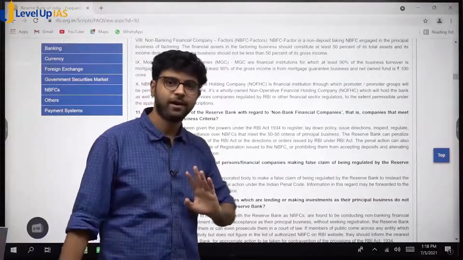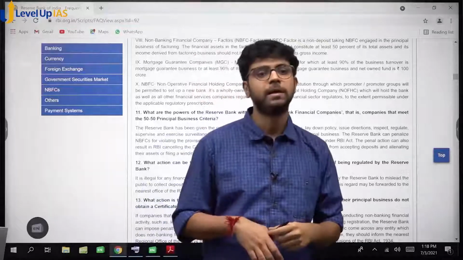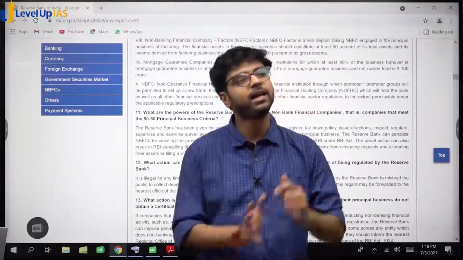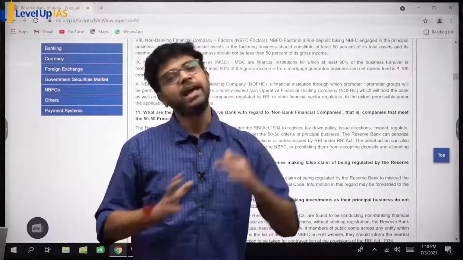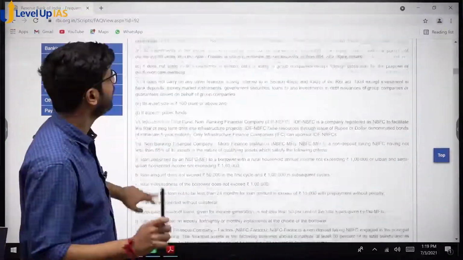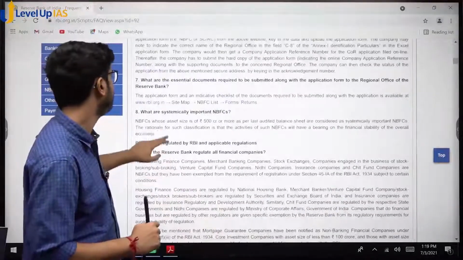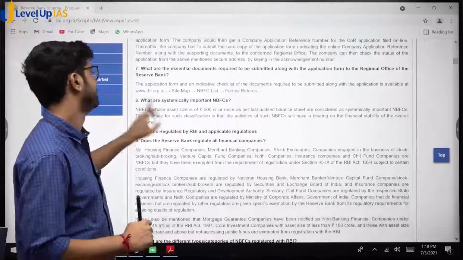Do you agree or do you appreciate the different types of NBFCs? We don't need to remember all of them, but just that NBFCs are categorically different from banks. They are like banks but not banks. Right? Now those 3 points you need to write, and one more thing you need to write is this.